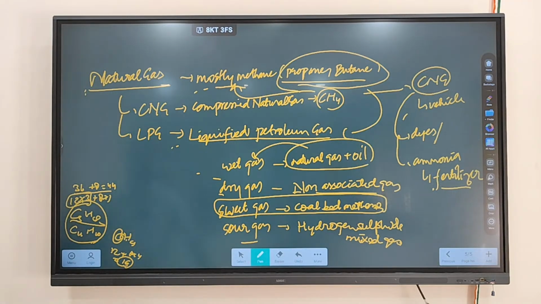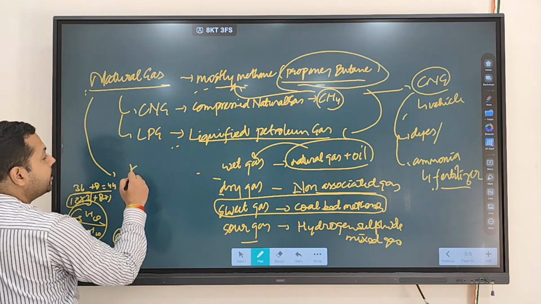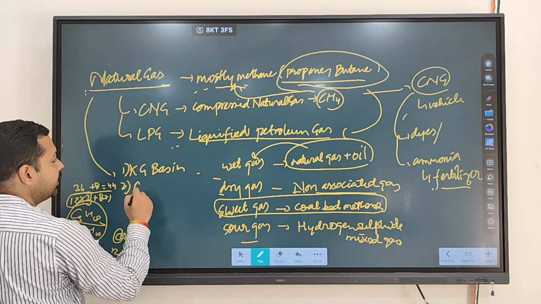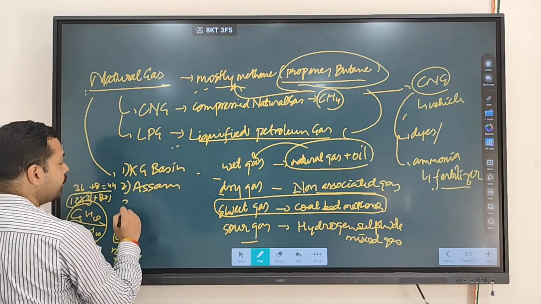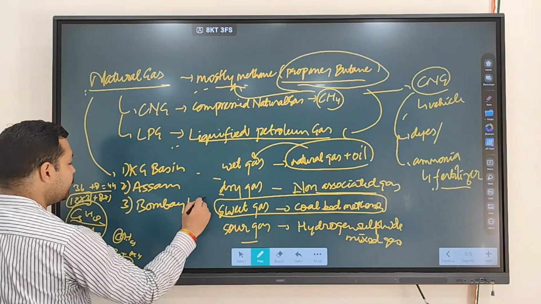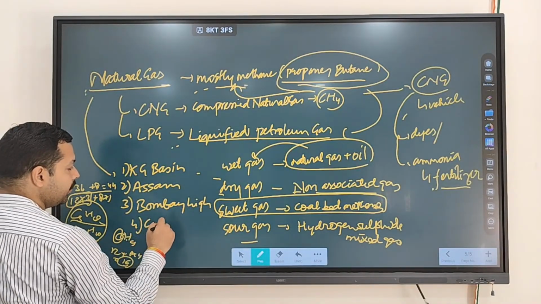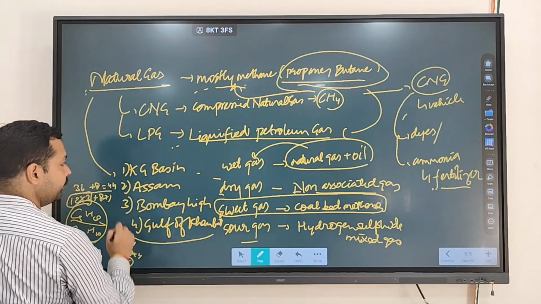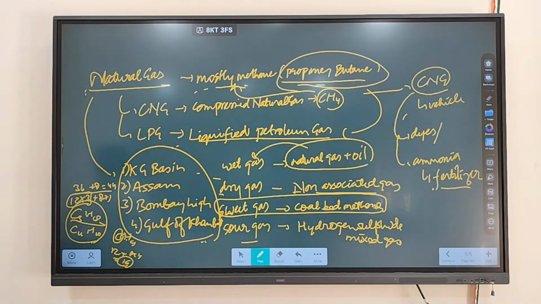In India, where do we find gas? It is found in the KG basin, in Assam, and also in the Bombay High region. They are also found in the Gulf of Khambat region. Fine. So in these regions you are finding gas in the case of India. Clear?